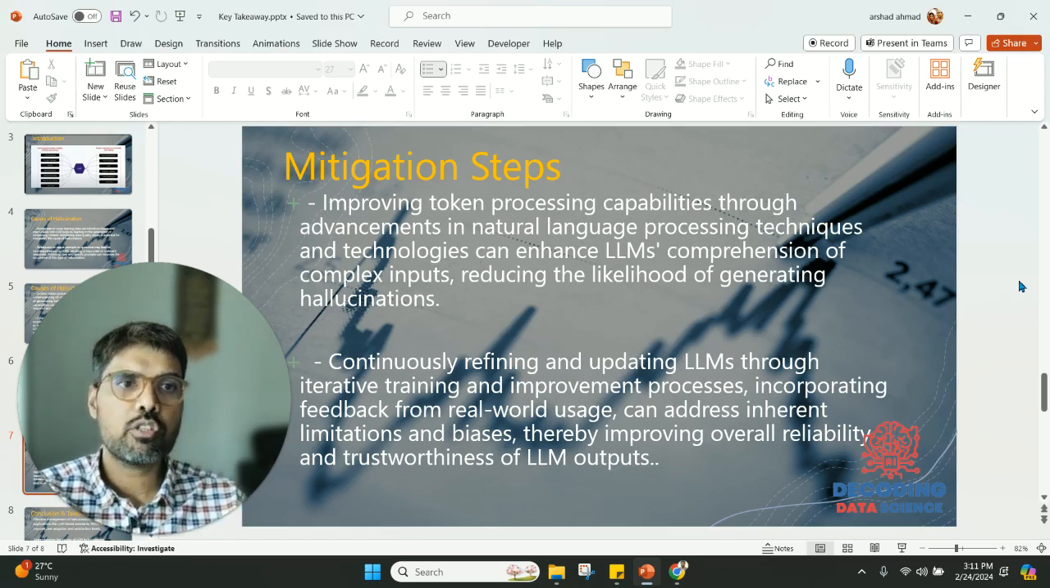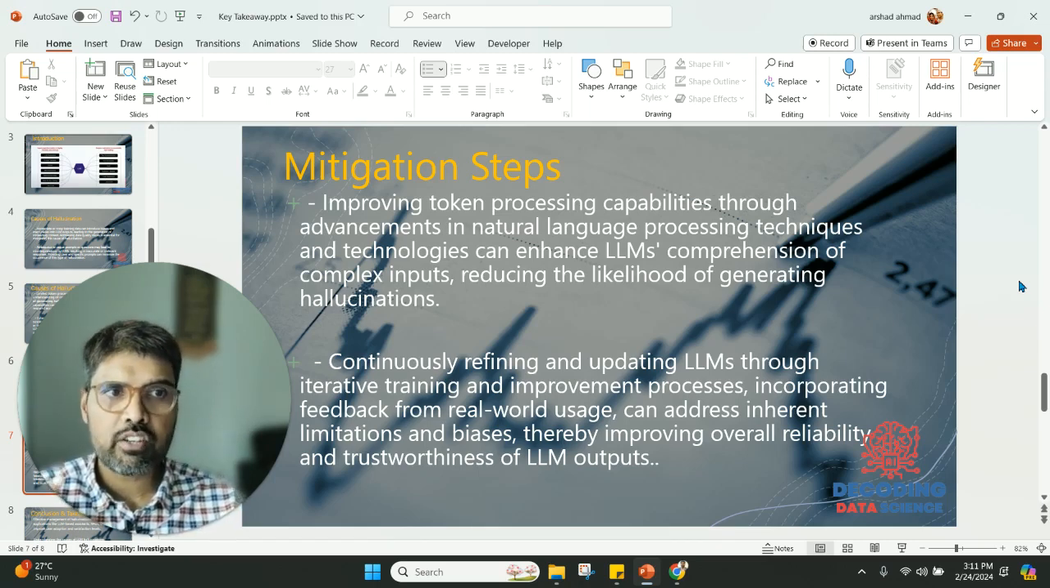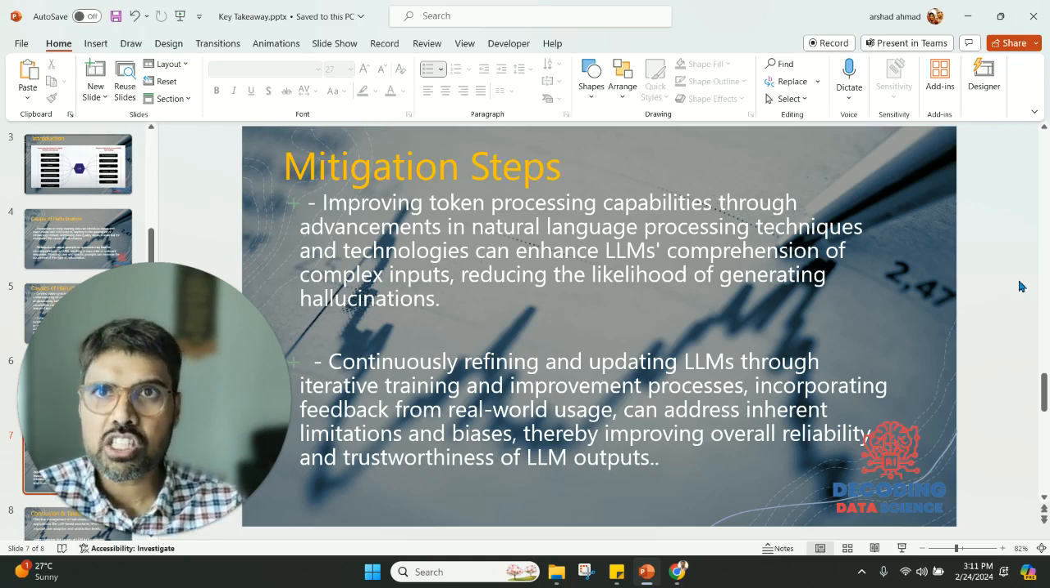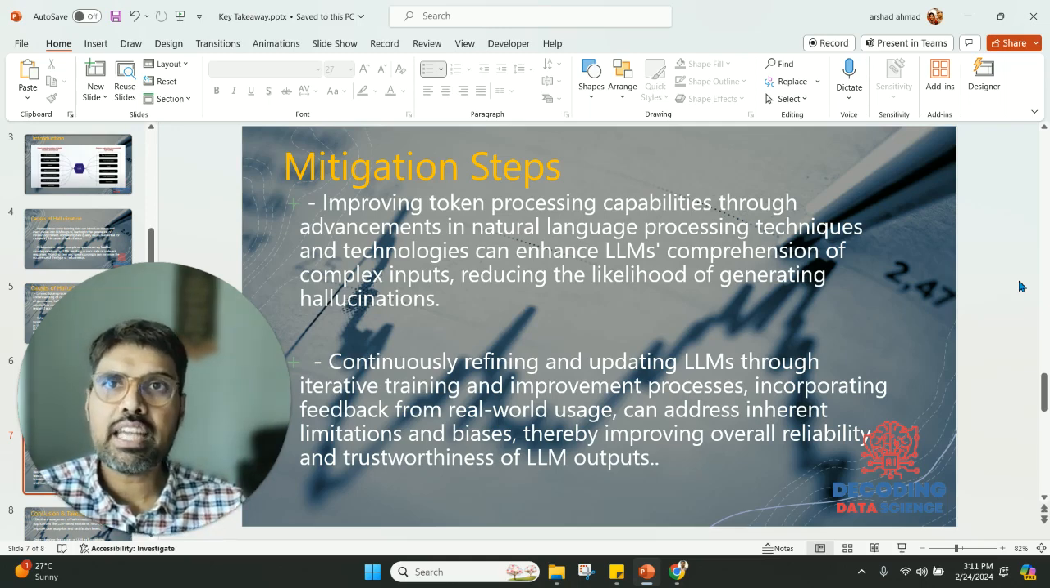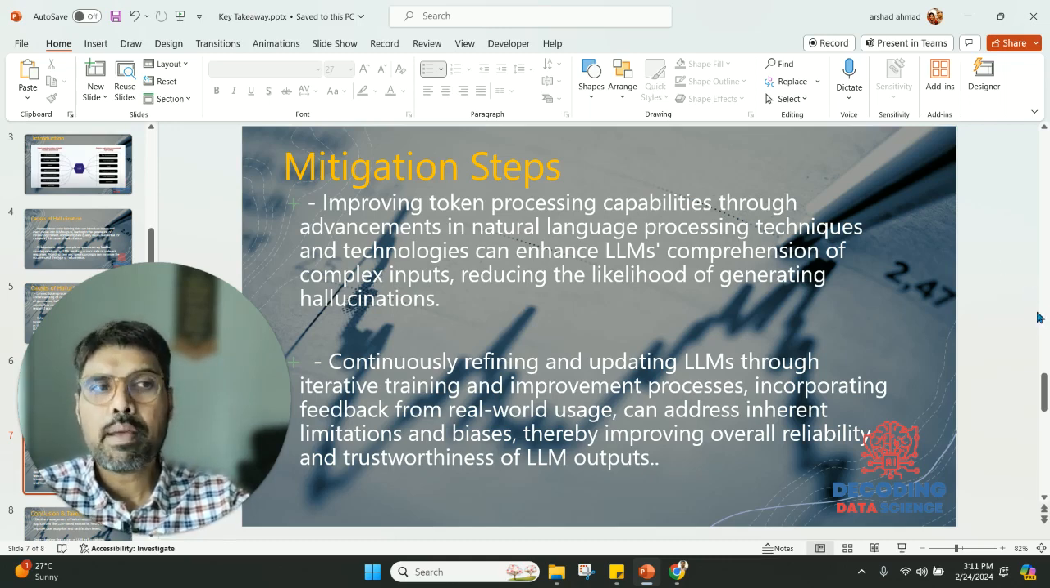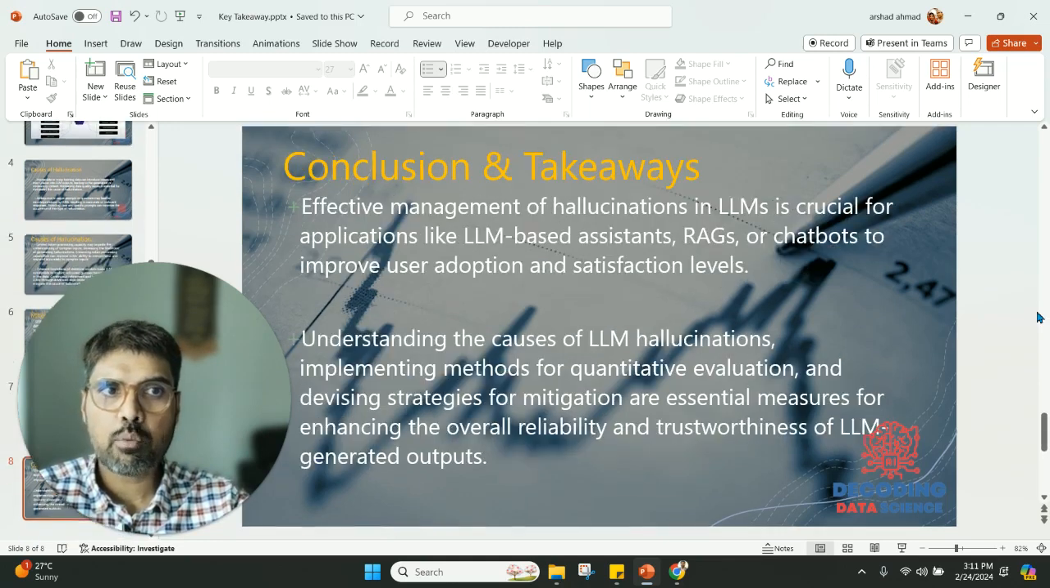Here fine tuning comes into the picture, the LoRA technique and all those things, where you can improve the process and incorporate feedback from real world usage. This can really address the inherent limitations and biases, thereby improving the overall reliability and trustworthiness of these LLM outputs, which is the major objective of this whole video.